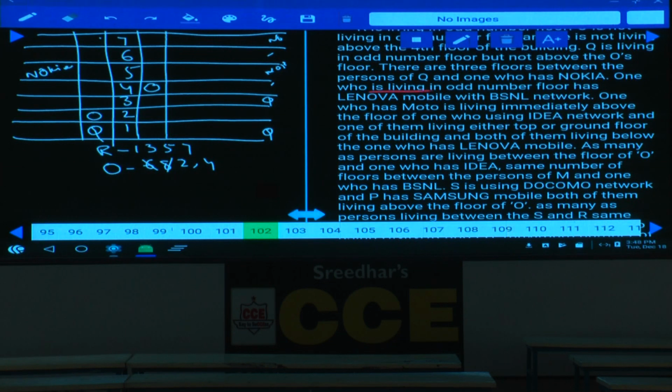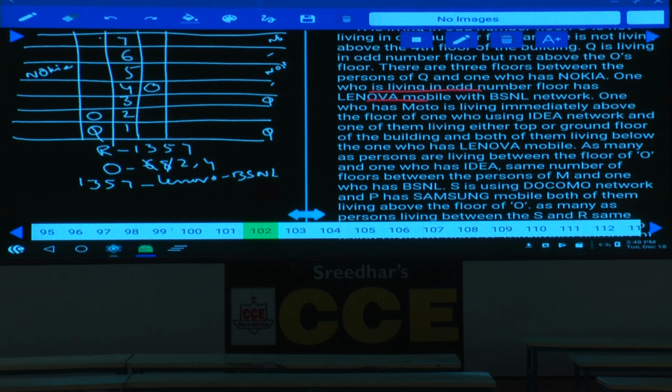And the one who is living on an odd number floor has Lenovo mobile with BSNL. Now the odd number floors are 1, 3, 5, 7. Now in this one, Lenovo and BSNL must be together. Hence Lenovo and BSNL must be on 1, 3, 5, 7 in any order.